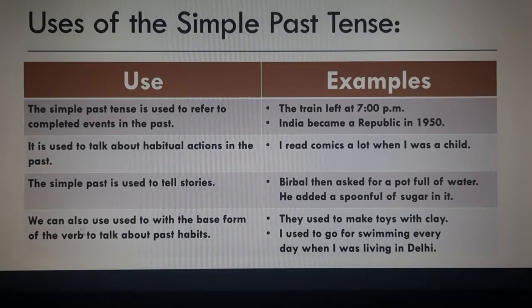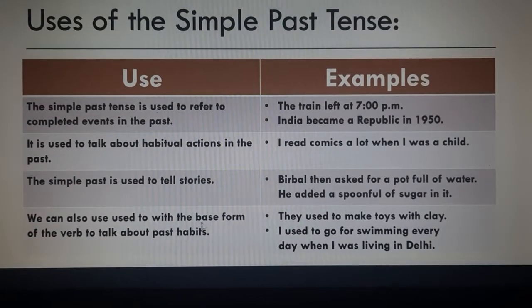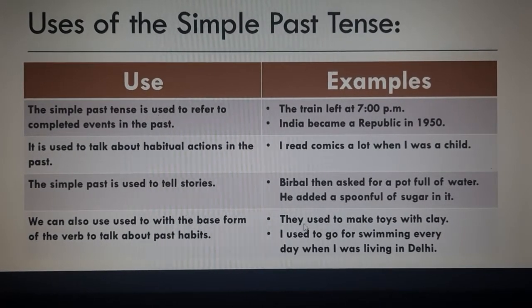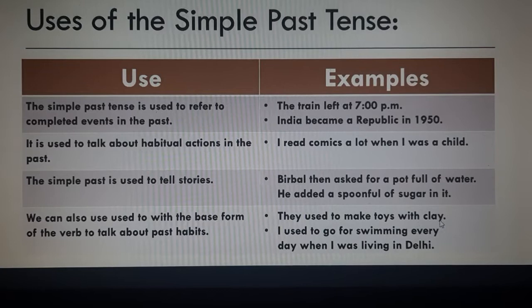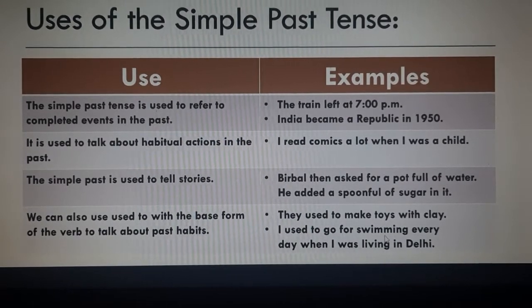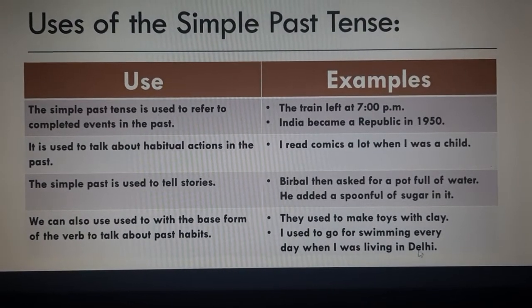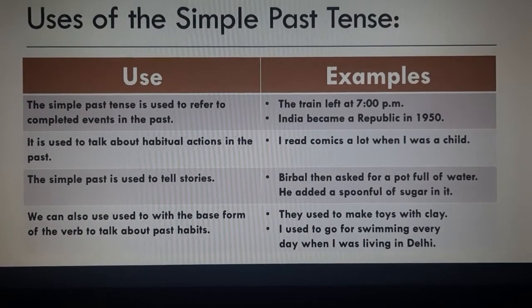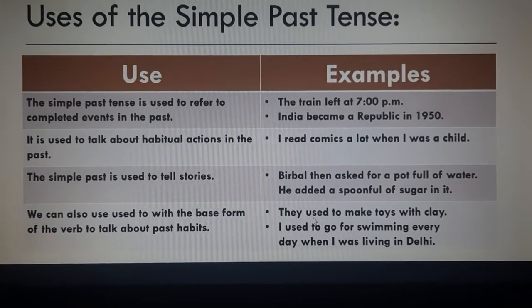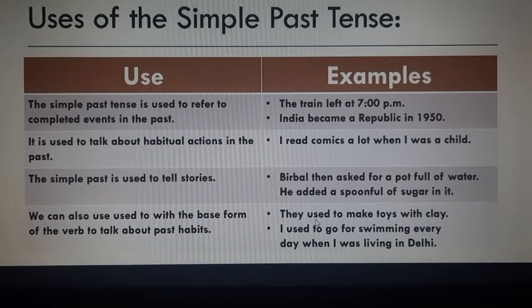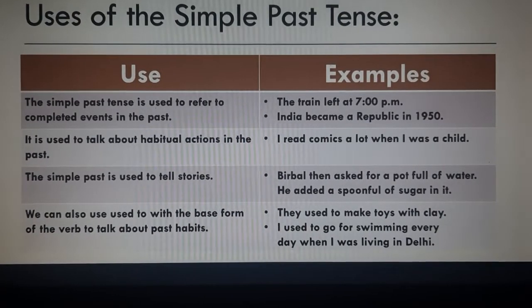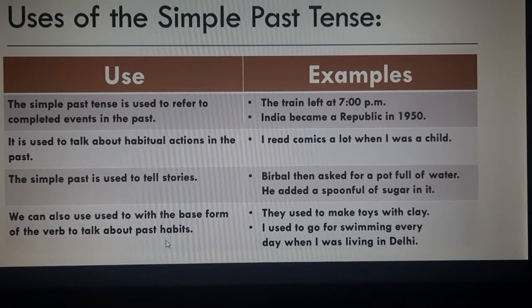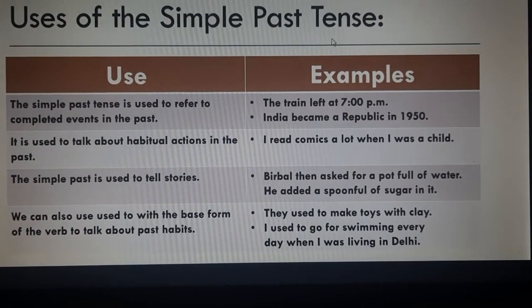The next is we can also use used to with the base form of the verb to talk about past habits. For example, they used to make toys with clay. I used to go for swimming every day when I was living in Delhi. So any habit which that person used to do in the past and he or she is not doing anymore, the thing is not done anymore, it was done in the past, such a habit is also explained using simple past tense.